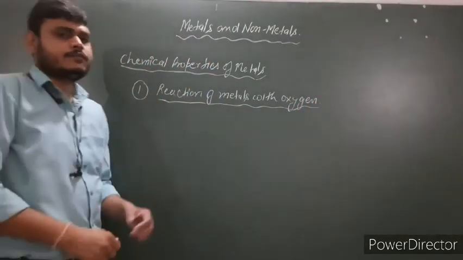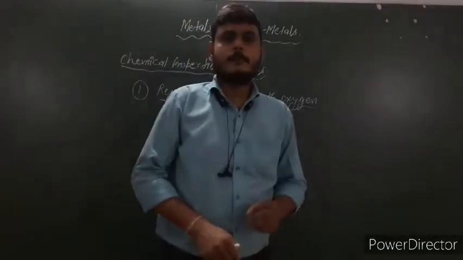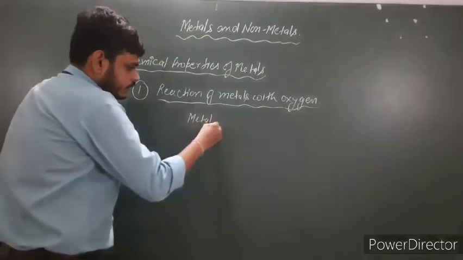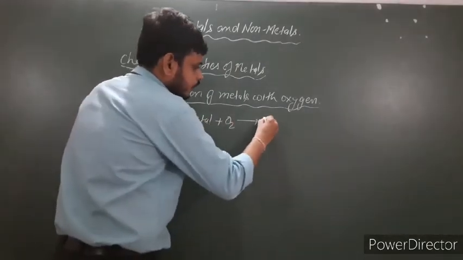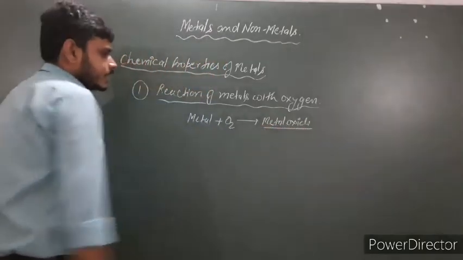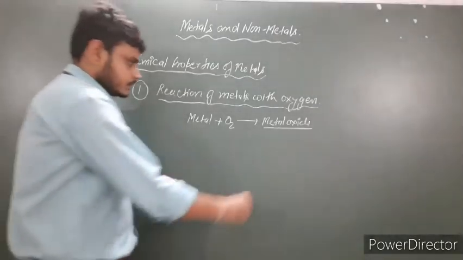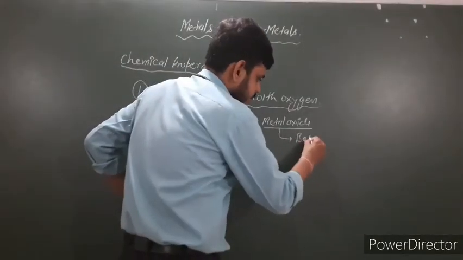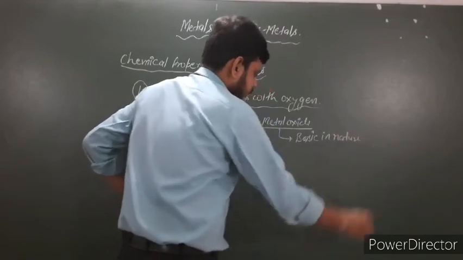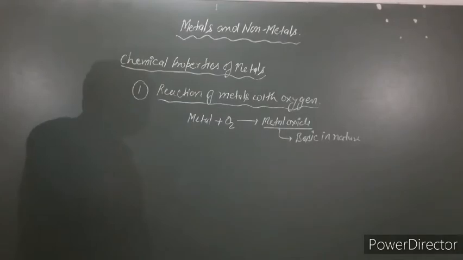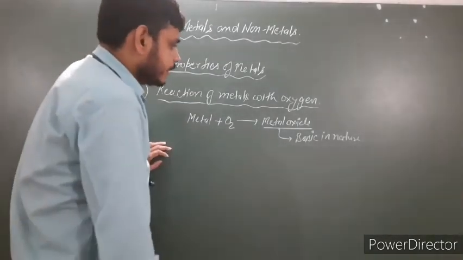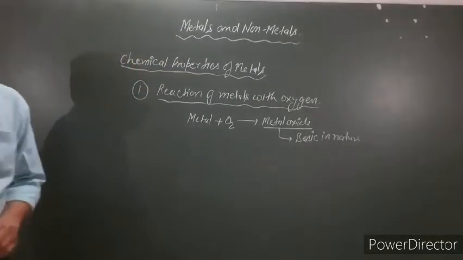When metal reacts with oxygen, it forms metal oxide, and these metal oxides are basic in nature. Clear? When metal reacts with oxygen to form metal oxide, the metal oxide is basic in nature.